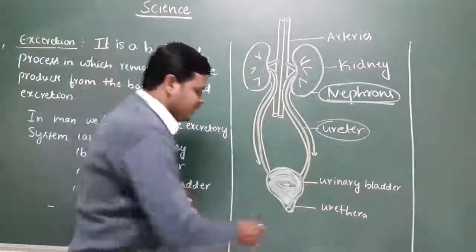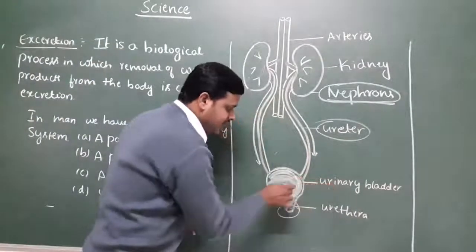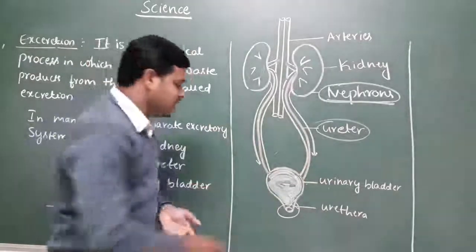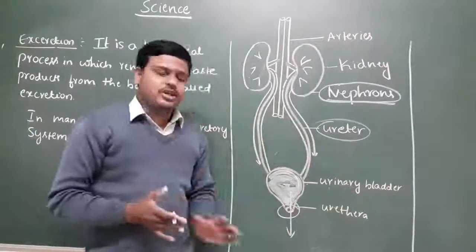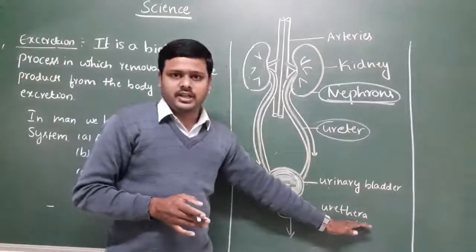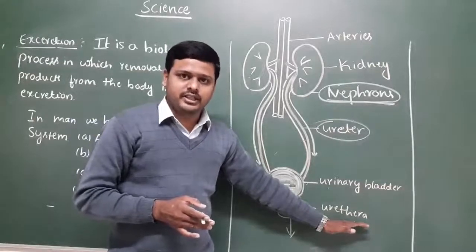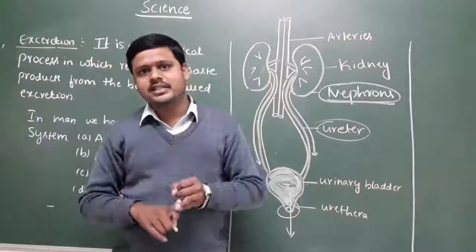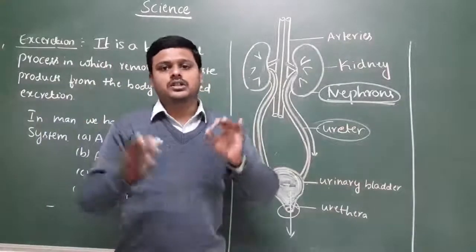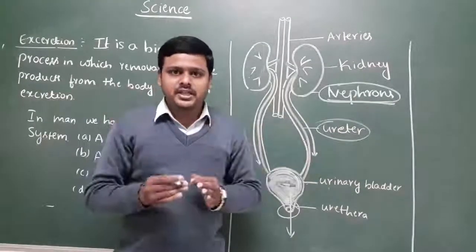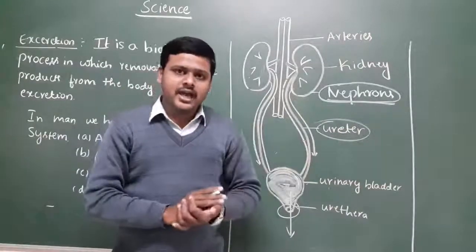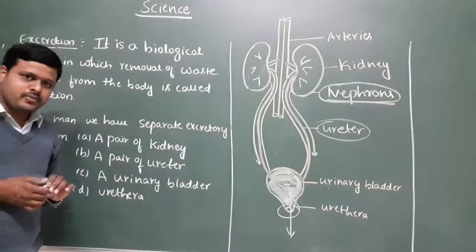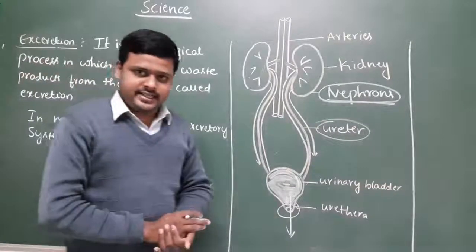So at the time of urination, whatever nitrogenous waste or toxic substances are present in the body will come out from the body by the help of the urethra. So like this, the nitrogenous waste substances like urea and uric acid and other toxic substances or toxic waste water materials are eliminated by the help of the excretory system present in our human body. I hope you understand the human excretory system.